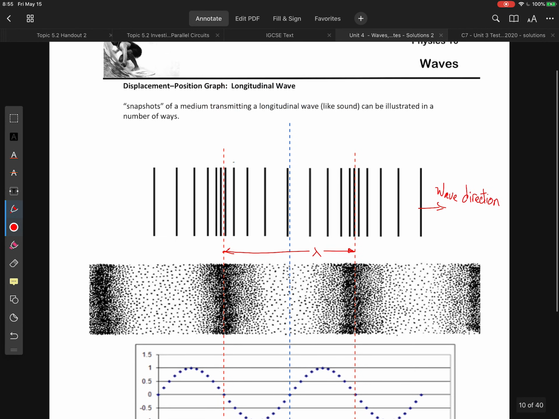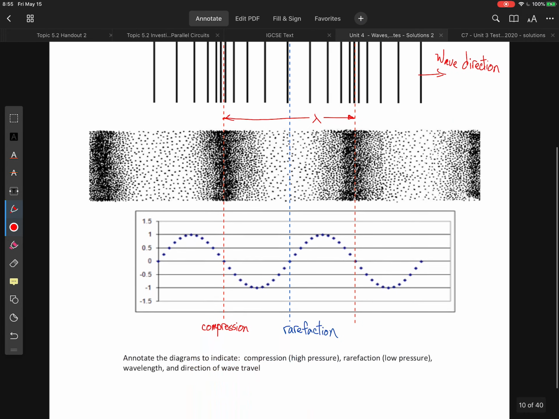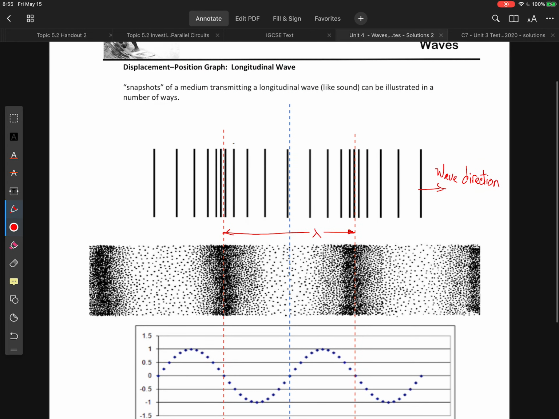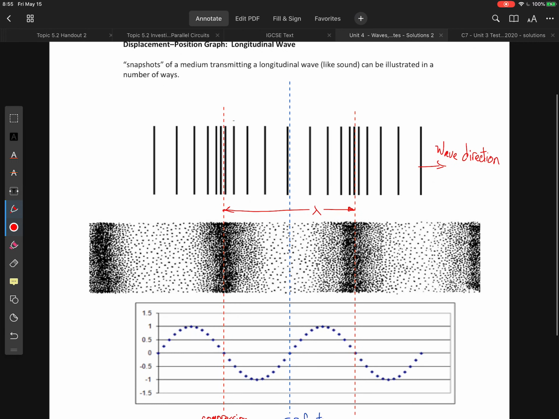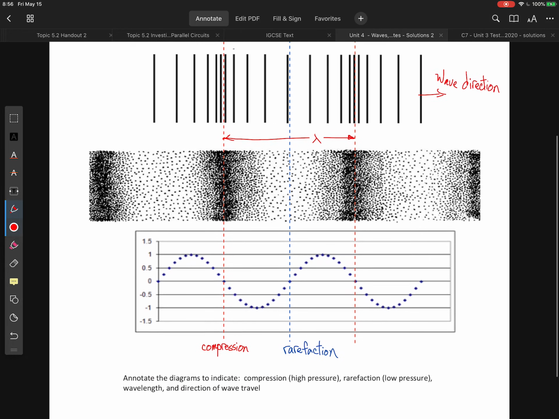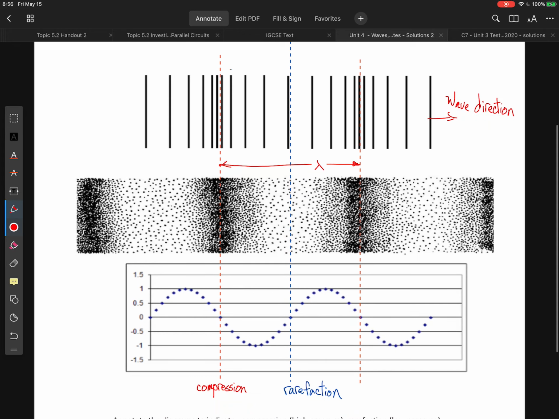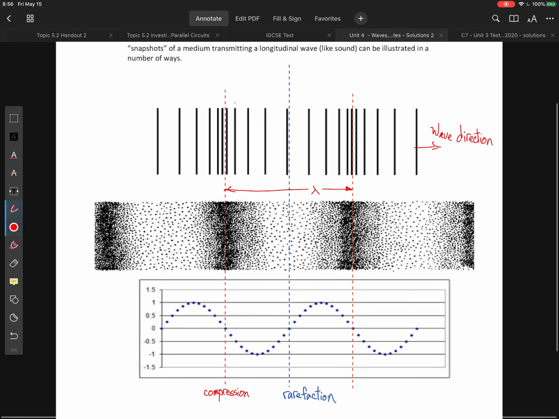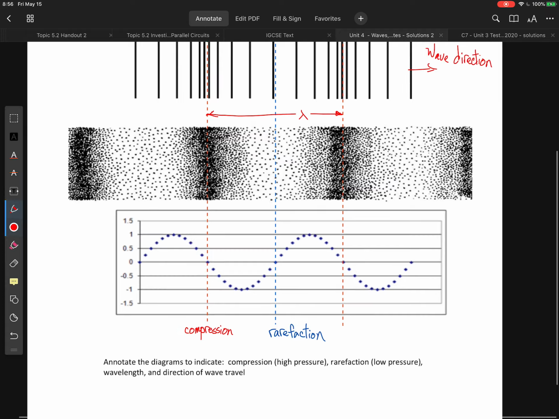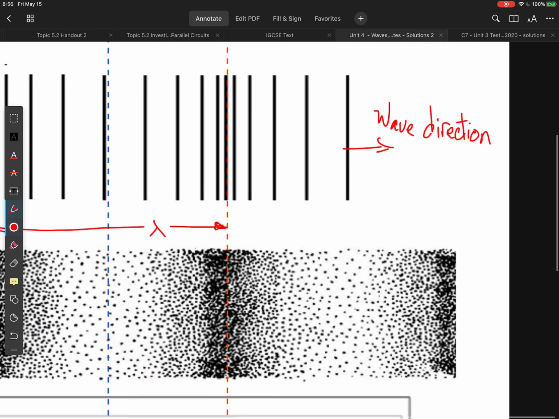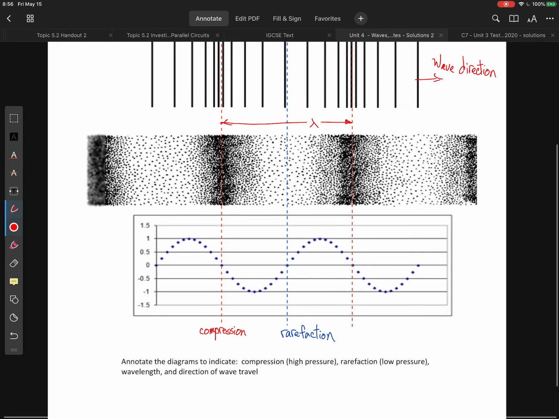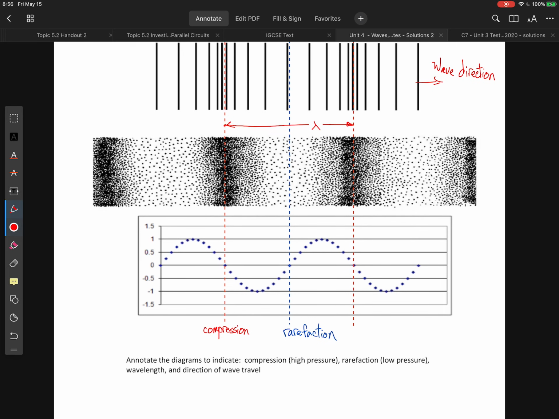Okay, next we're going to look at what are called compressions and rarefactions. So here we have snapshots of a medium transmitting a longitudinal wave. And here I just had to assign a wave direction. We can't actually tell, again, from any of these graphs, which way the wave is going. Okay, so this is totally arbitrary, that wave direction there. So it says, annotate the diagrams to indicate compression, rarefaction, wavelength, and direction of wave travel.